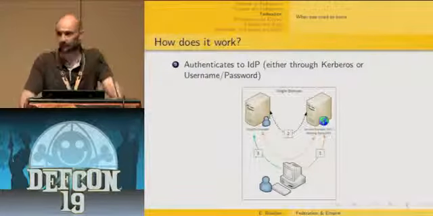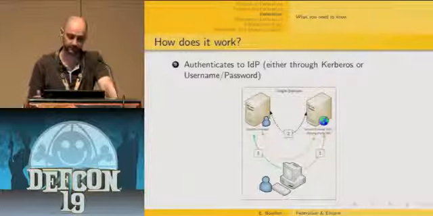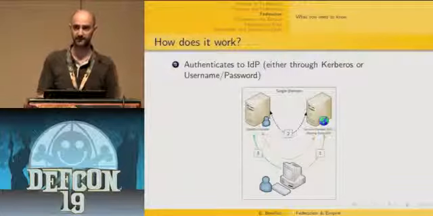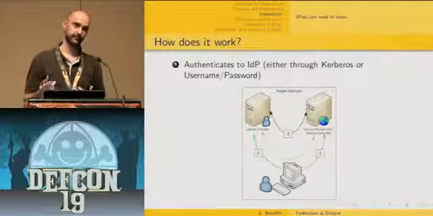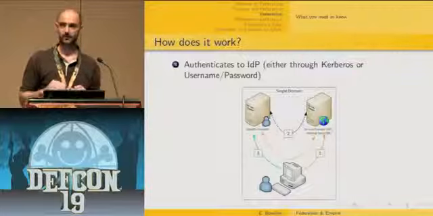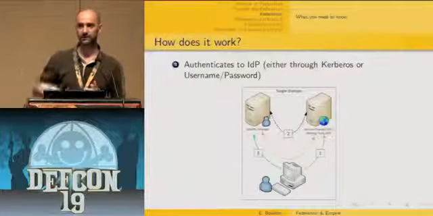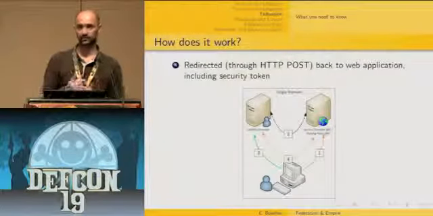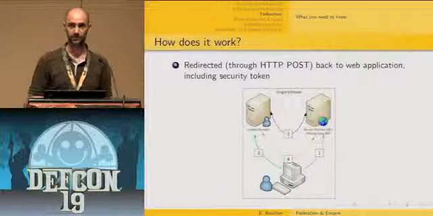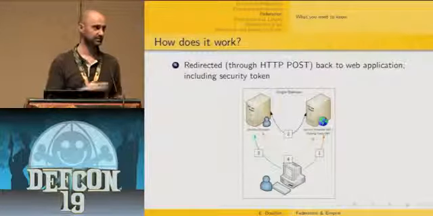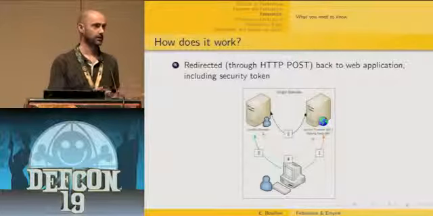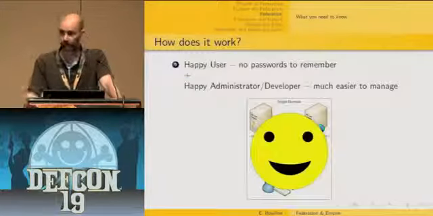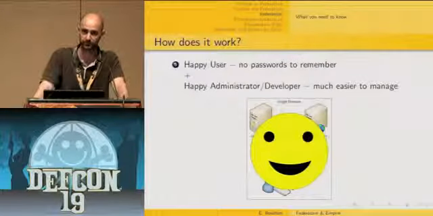So once the identity provider has authenticated the user, the identity provider is going to build a claim with appropriate attributes inside and sign it, and send it back to the user's browser with an HTTP POST form with an auto-submit request to the web application. So that's how this SAML assertion is going to be transparently sent back to the web application. And as this web application is claims-aware, it's going to grant access to this user according to what is inside the claim, the SAML assertion. And that's how you achieve the single sign-on solution. So our users are happy with that.